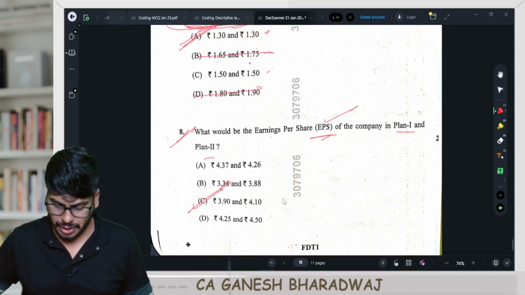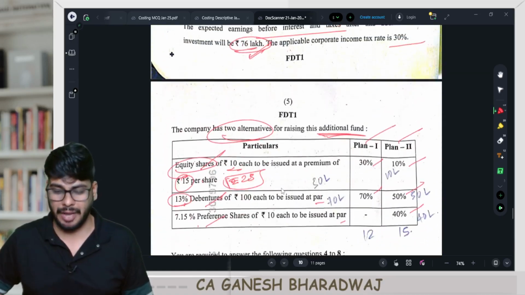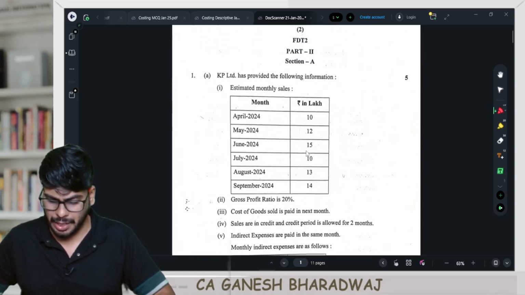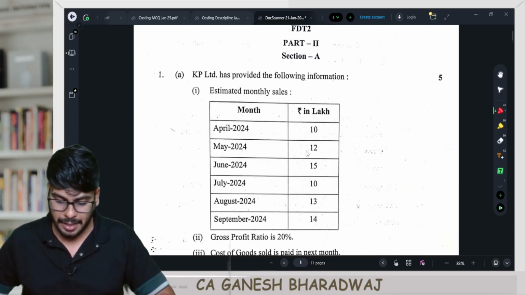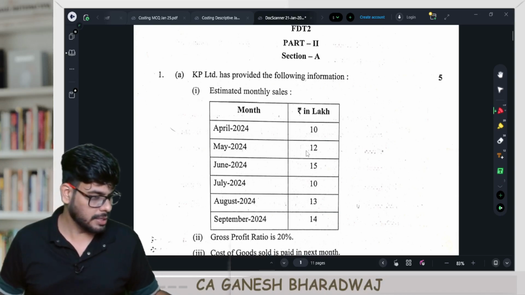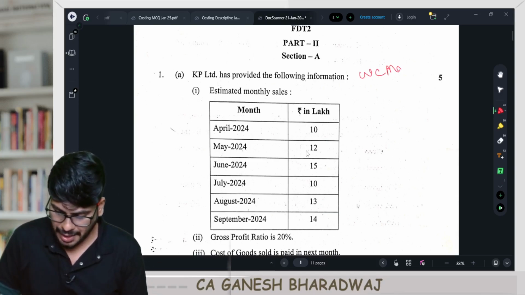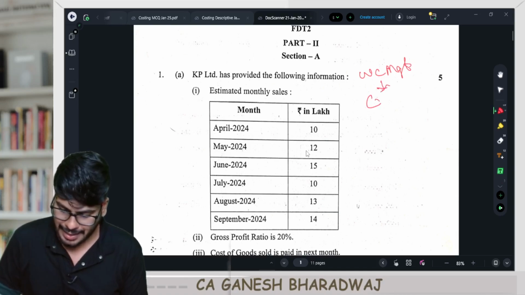So that's about this particular segment of MCQs, the 15 mark component in MCQs. And let me just quickly walk you through the descriptive part as well. Question number 1A. So this question came from working capital management. Here they had asked you to prepare a cash budget.